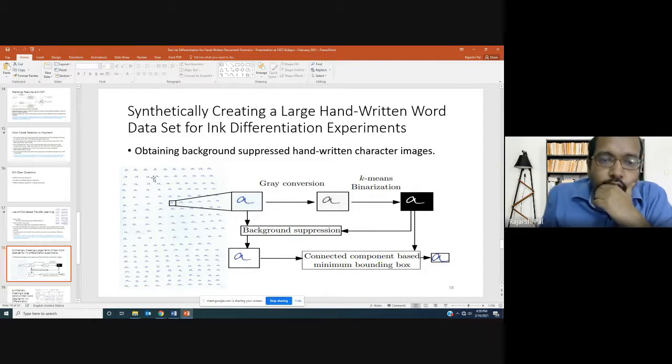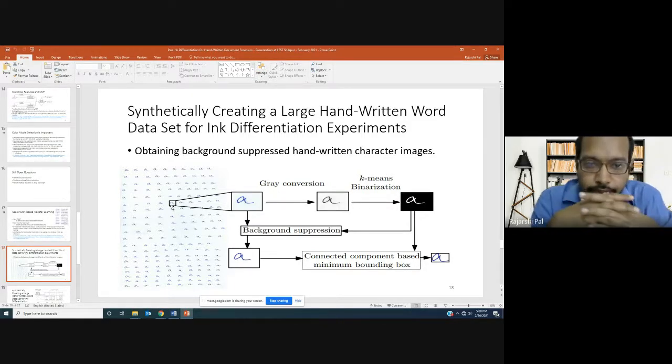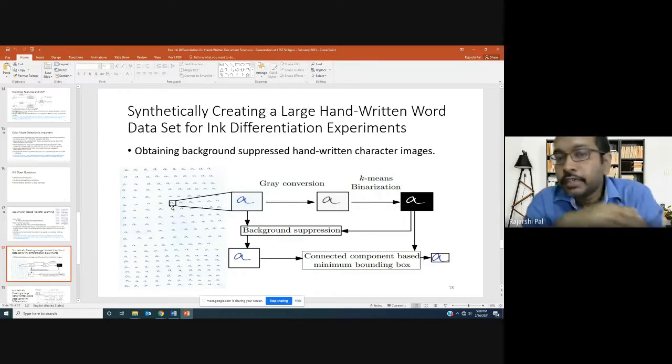Now, on a white background, the page is scanned, and from that image, a particular alphabet is taken. Basically, we are interested in taking one particular alphabet, because the way we are formatting, a word is a concatenation of alphabets. So though there are a lot of papers and data sets available which have been synthetically created,